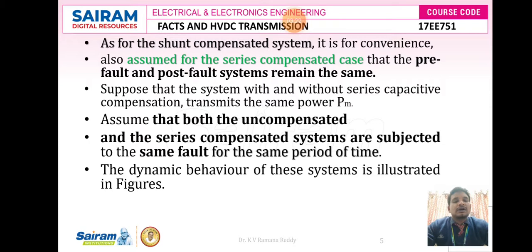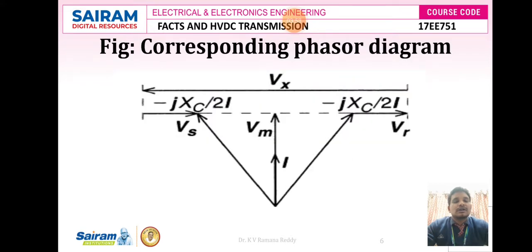As with shunt compensation, it increases the real power transfer capability during the pre-fault and post-fault of the system. In the same manner, here also we are going to discuss the concept with and without series capacitive compensation, to transmit the same amount of power through the transmission line. The dynamic behavior of this system with and without compensation, for pre-fault and post-fault, is illustrated in this figure, along with the corresponding phasor diagrams.